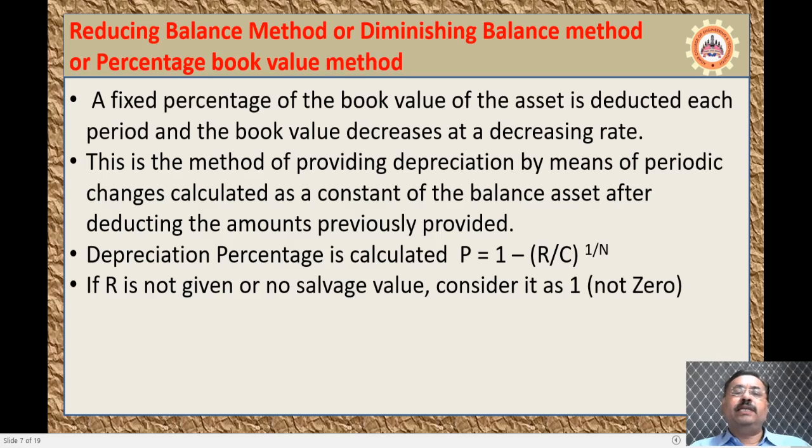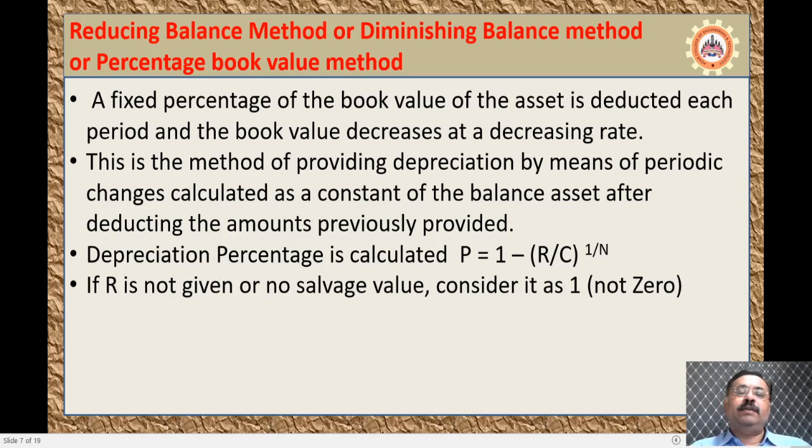A fixed percentage of the book value of the asset is deducted each period, and the book value decreases at a decreasing rate. This method provides depreciation by means of periodical charges calculated as a constant percentage of the balance of the asset after deducting the amounts previously provided.